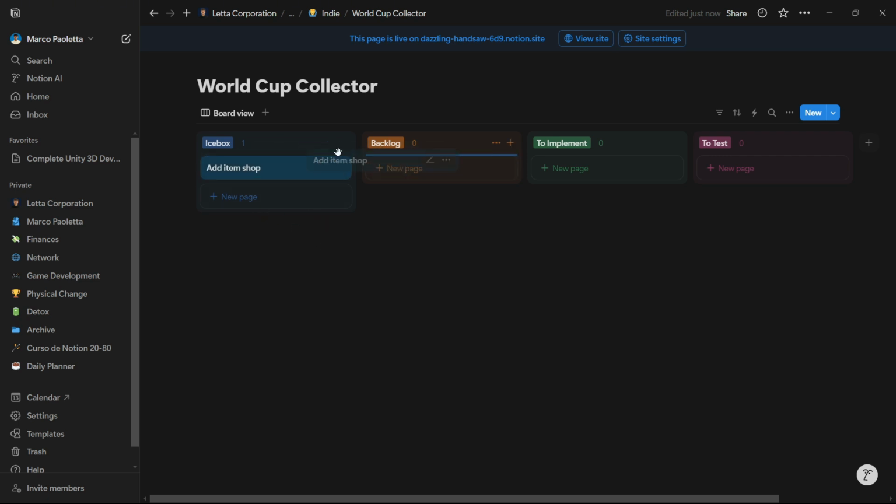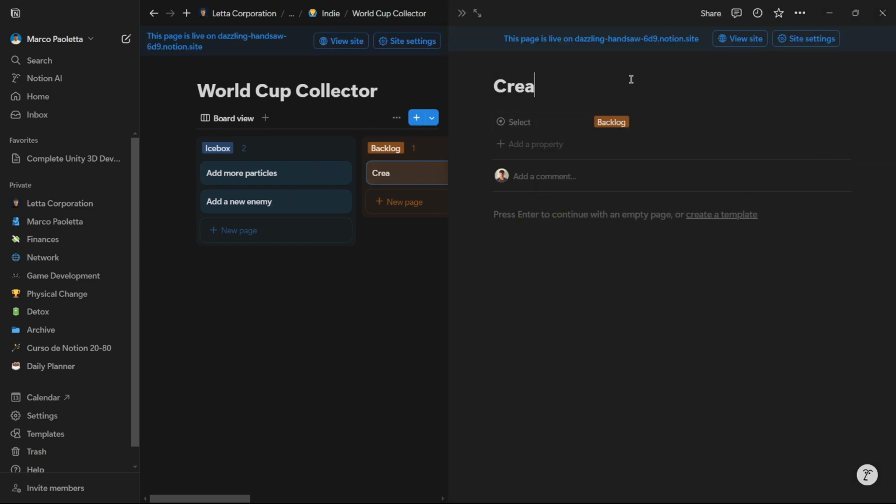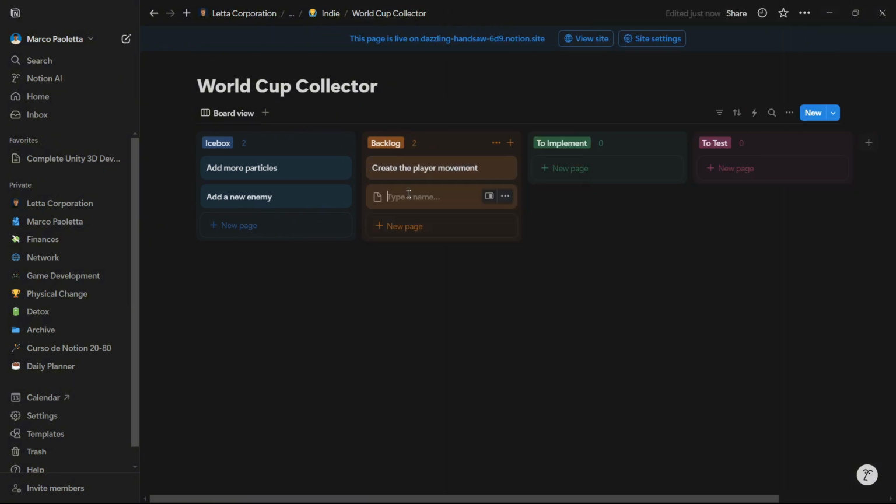Then if I add the item shop here in backlog, it is something that must be added, and soon it will be moved into the to implement section. So for example, we could have here in icebox, add more particles, add a new enemy, okay? And then here in backlog we could have, I don't know, create the player movement. Then over here, allow the player to jump. Okay, so in this case, these are two things that I would like to add, and these are two things that I have to add right away.